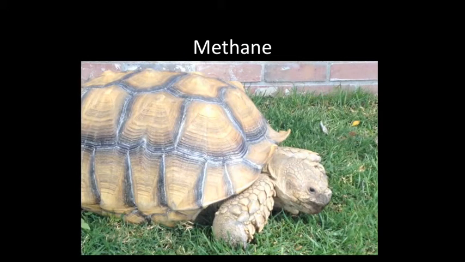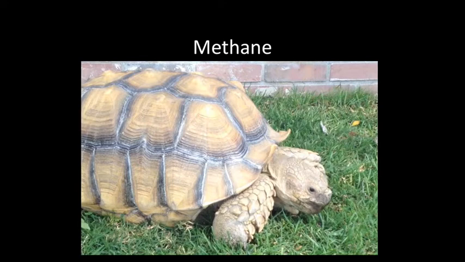Carbon dioxide is not the only greenhouse gas we have to be concerned about. Methane is another major greenhouse gas. In fact, methane is 20% better at trapping heat than carbon dioxide. So methane is an even more potent greenhouse gas. It just doesn't make up for the large amount because we don't release such large amounts of methane. In fact, we all release a little bit of methane, but large herbivores are one of the major contributors to methane being released into the atmosphere.